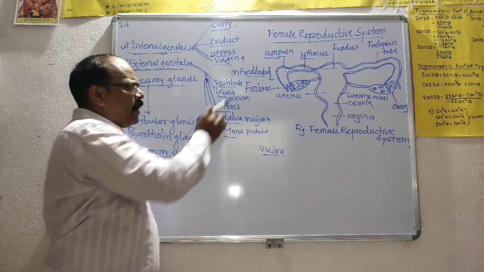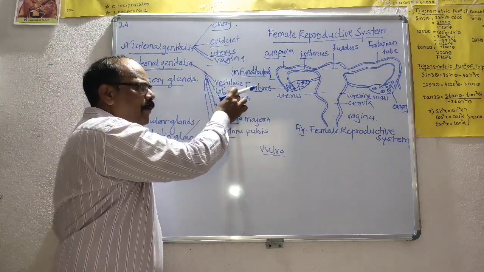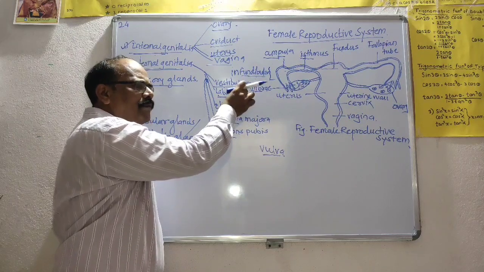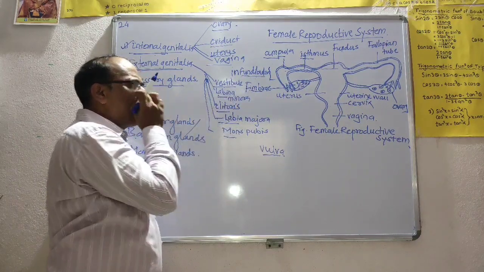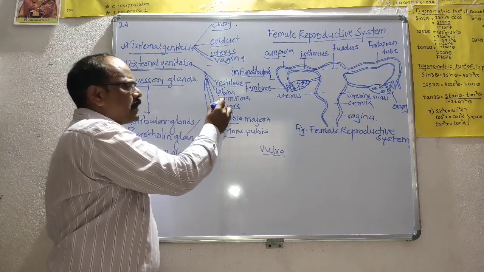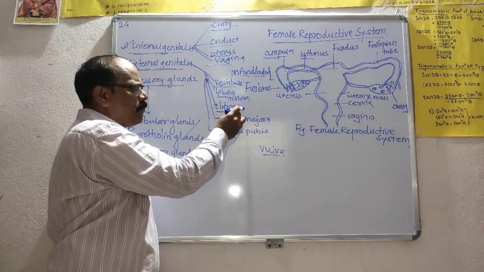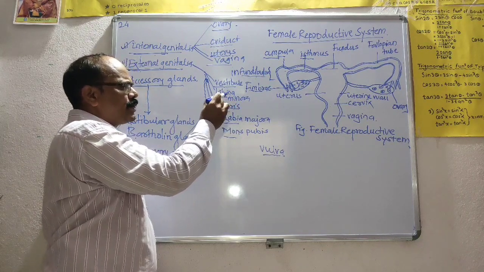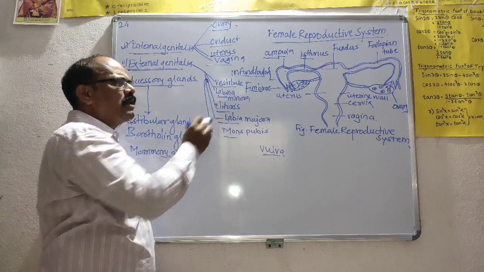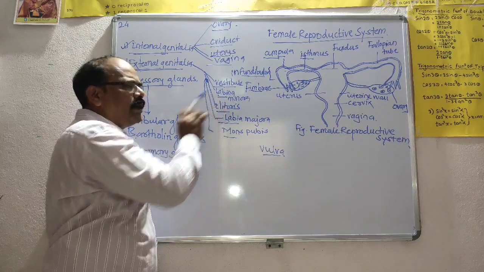The labia minora posteriorly merges and forms the fourchette. Anteriorly, it merges and forms the hood-like structure over the clitoris.